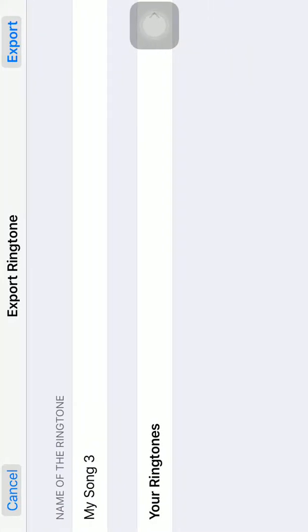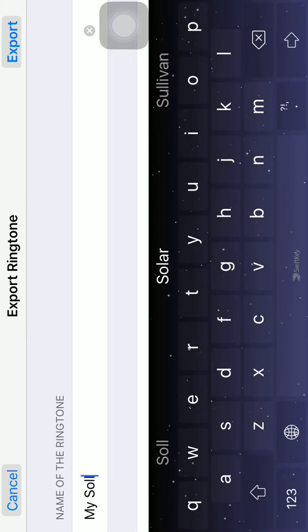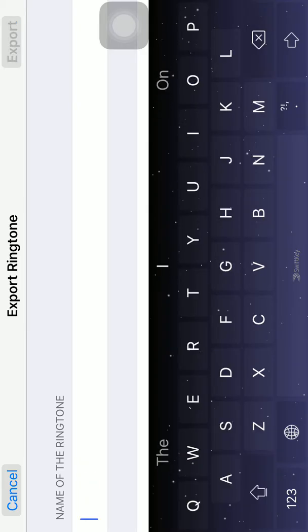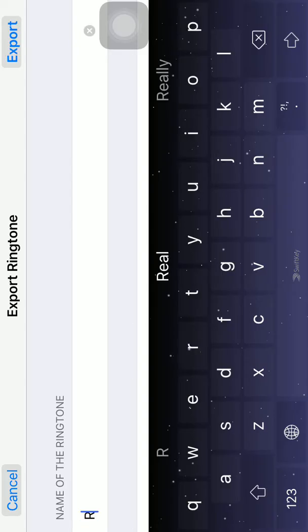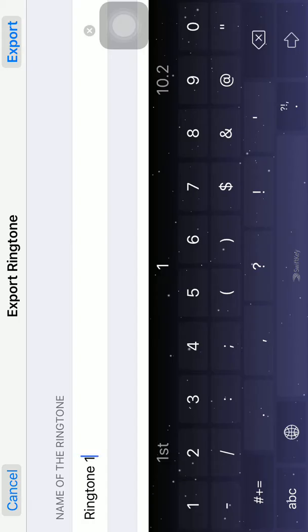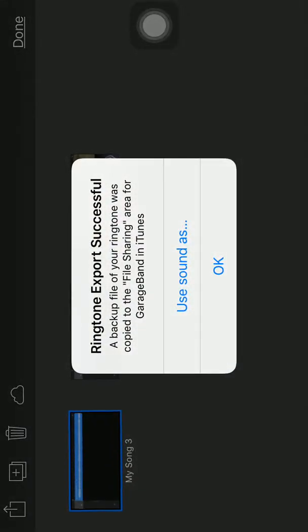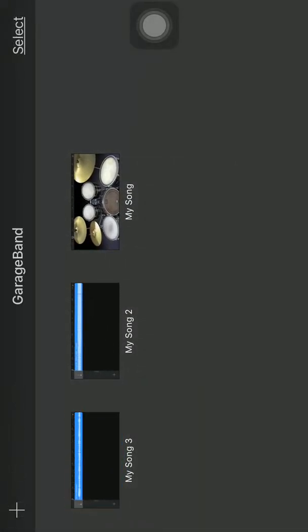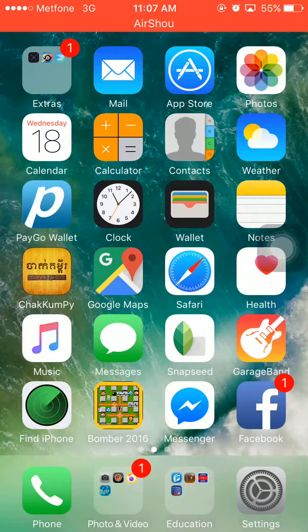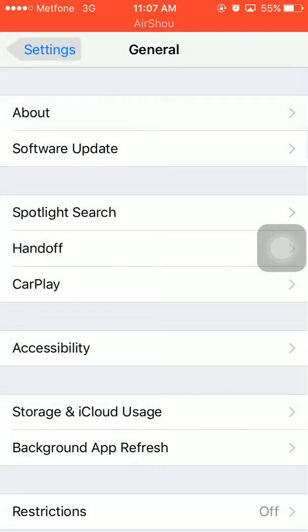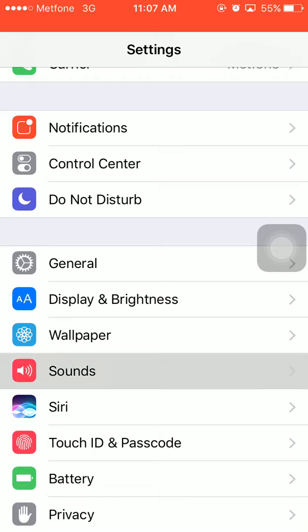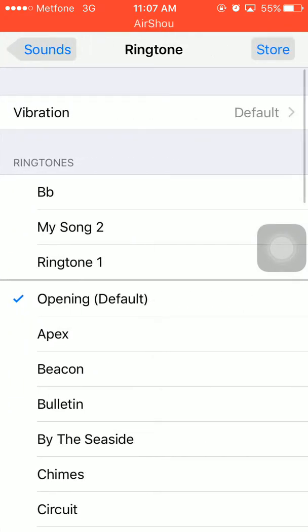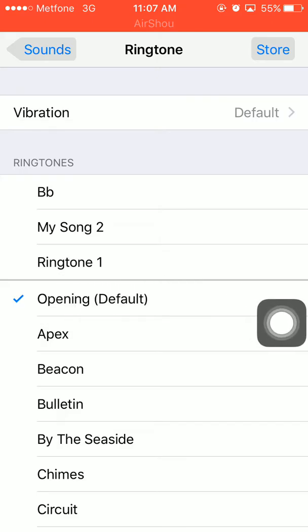Continue, and then change the name. I change it to ringtone 1. So I click on import. Here it goes. You can use it as the ringtone right now, or just click OK. And then we go to settings, back to sound, tap on here. You can see ringtone 1.